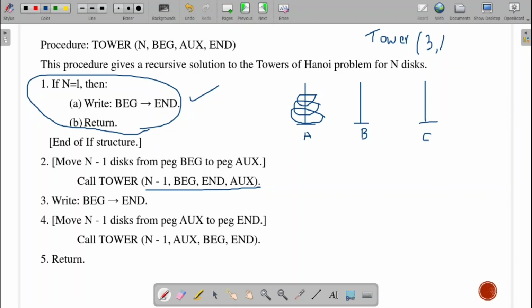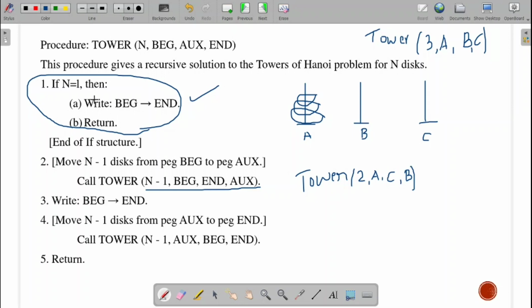From the beginning is our A. Auxiliary will be our B. Ending peg will be our C. Fine. Then the next call will be over here. What is the call over here? Again, tower. This will be n minus 1, which is now 2. Beginning is our A. Ending is our C. Auxiliary will be our B. 2 disks I need to move from A to B with C as the auxiliary point. This is what the function call is.